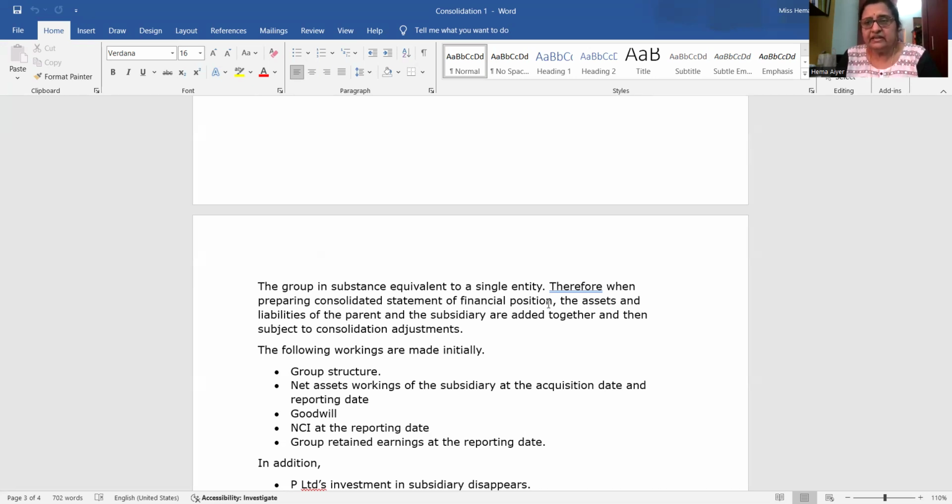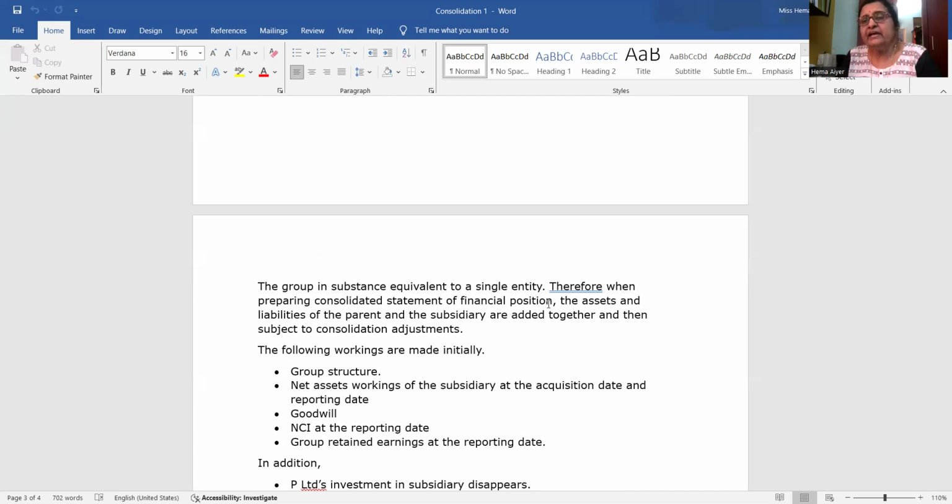What are the consolidation adjustments? Normally, there are 5 workings involved. What are the 5 workings? One, you have to prepare the group structure. What is the percentage of ownership? What is the date of acquisition? The group structure, you form one.